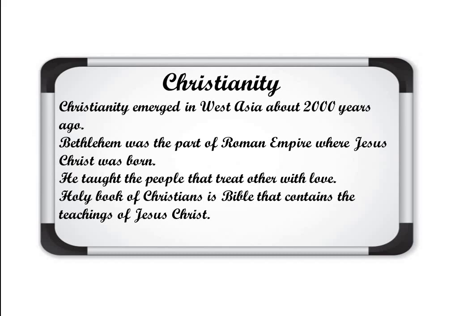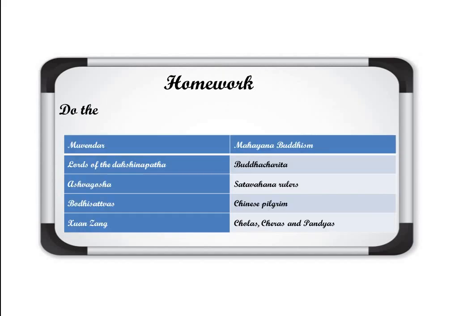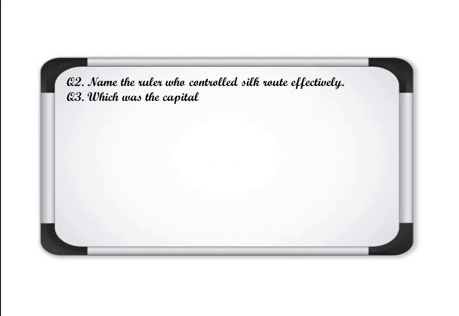So this is all about the topics that we have covered. Today we have recapitulated also. I hope that all these topics are clear to you now. Now the homework assignment: the first question is match the following. So you will match this in this question. Then the second question is name the rulers who controlled the Silk Route effectively.